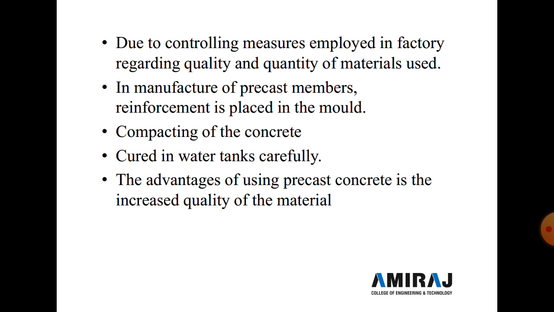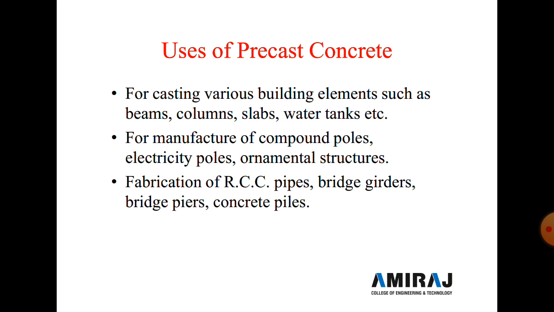Now in the next slide we discuss some of the uses of precast concrete. It is used for casting various building elements such as beam, column, slab, water tank, etc. Also used in manufacturing of compound pole, electric pole, ornamental structures, and also for fabrication of RCC pipe, bridge girders, bridge piers, concrete piles, etc. These are the uses of precast concrete work.